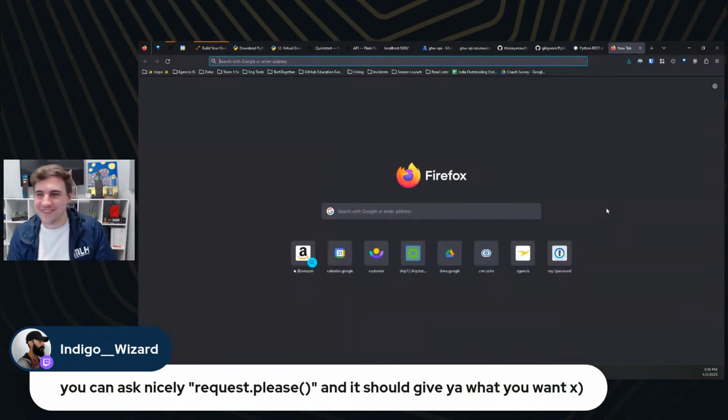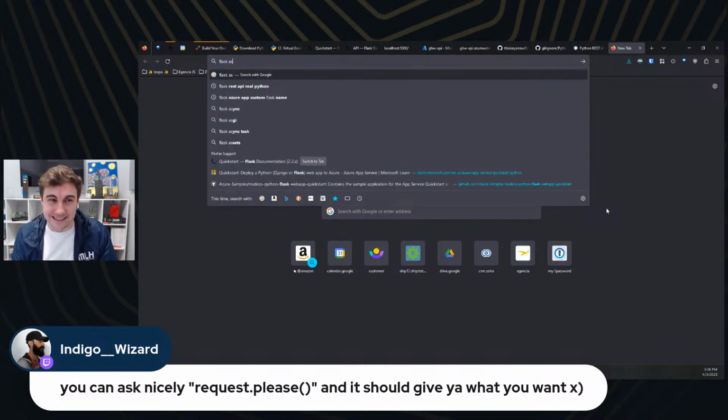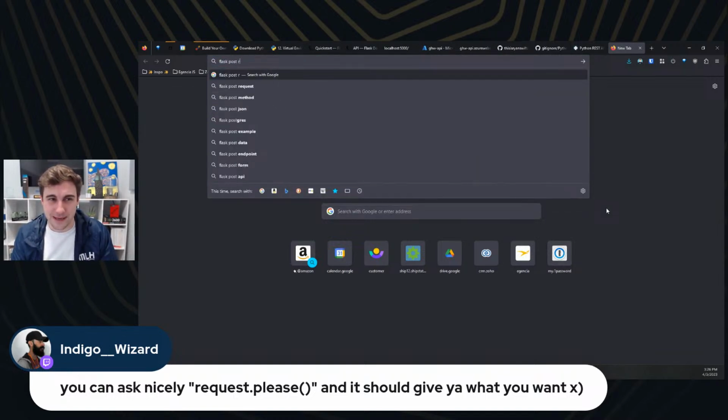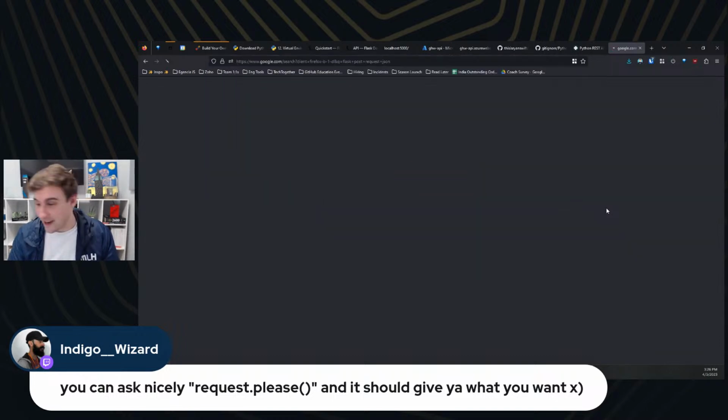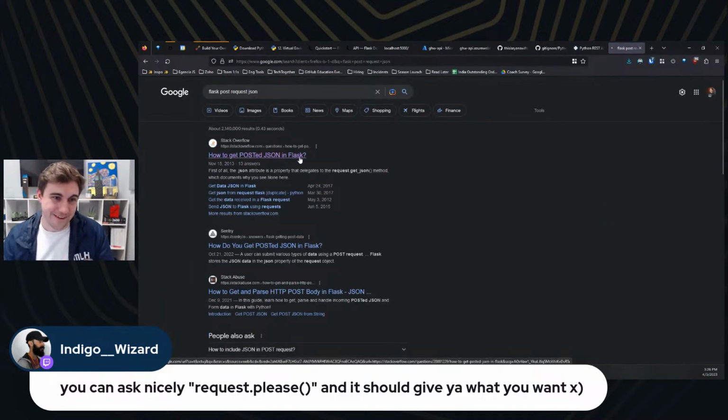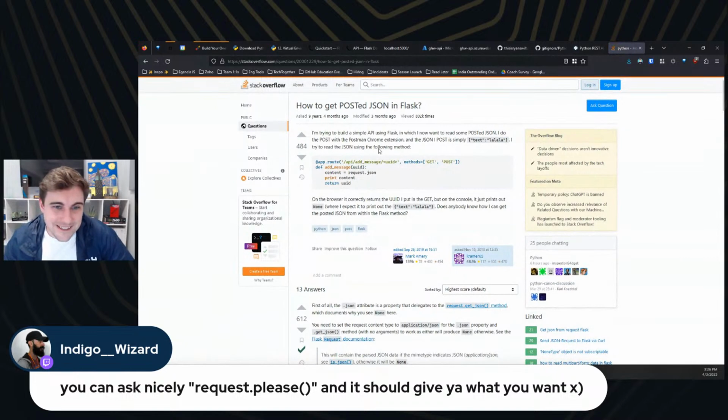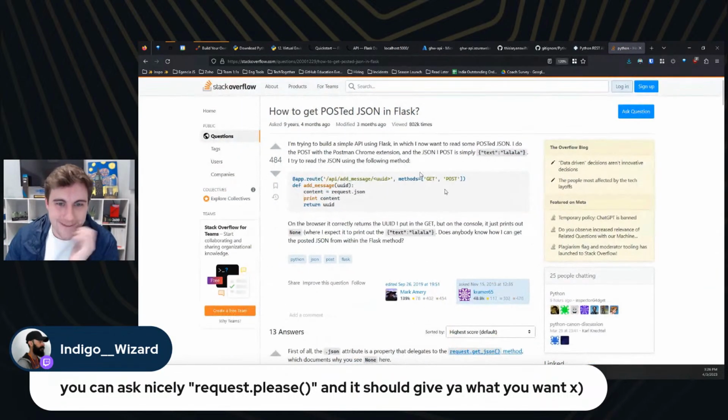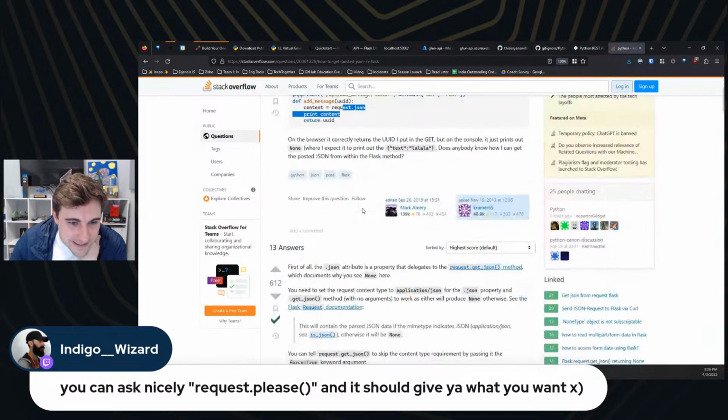All right, so let's do a little Google search, right? So let's do Python, like we'll do Flask accept or Flask post request JSON, and I'm hoping that Stack Overflow. Okay, here you go. Look at this, we're using Stack Overflow. Love to see it. So request.json, does that actually work?